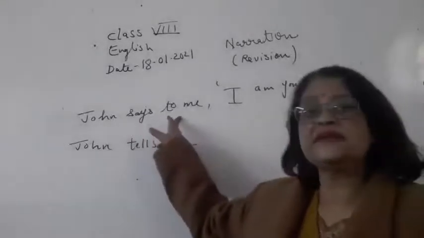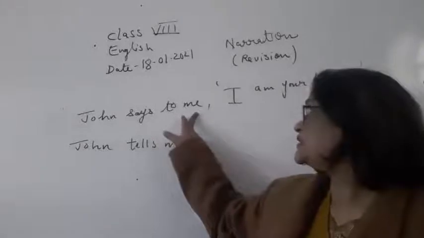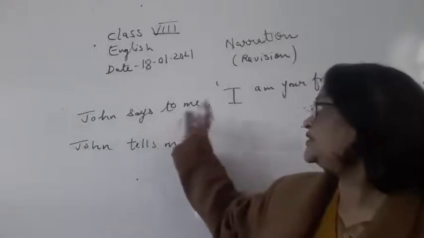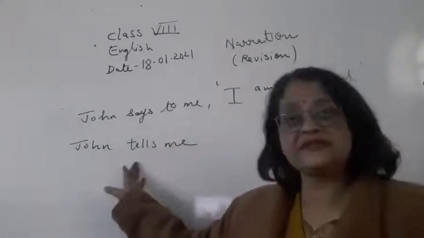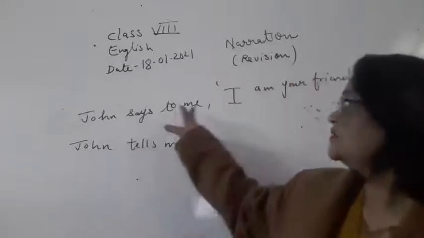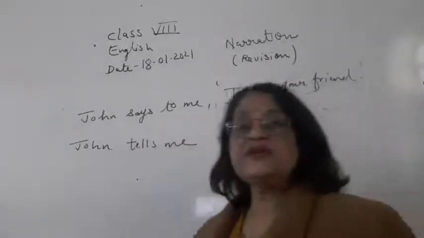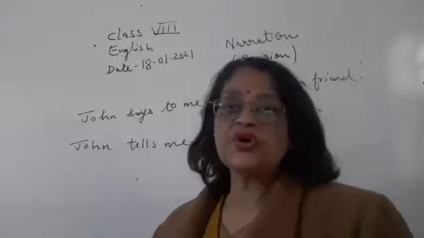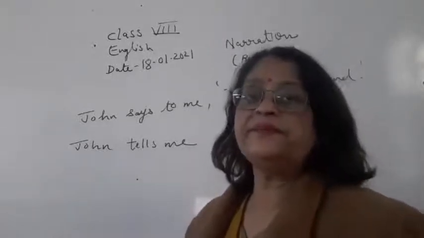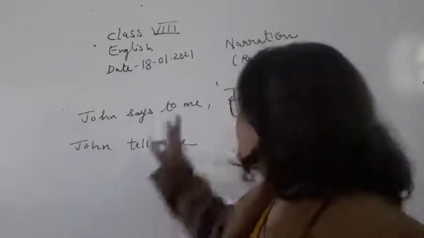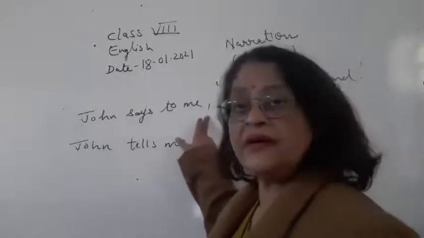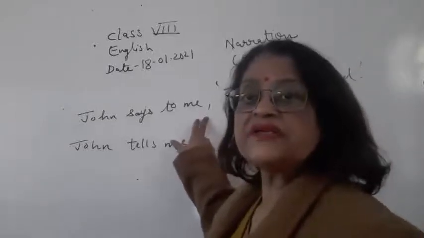If you see this sentence, the object me is there. If me would not have been there, then you would have written John says. But here the object me is there, so you will write John tells me. Remove the inverted comma, remove this comma and use the conjunction that.